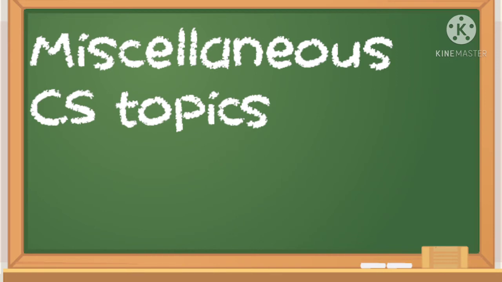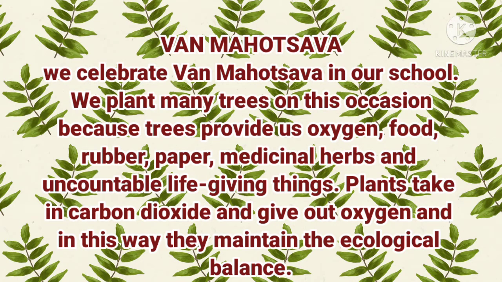Students, as the important topics of the chapters are completed, now let's see some miscellaneous topics of the chapter. So the first miscellaneous topic is Van Mahotsava. We have celebrated Van Mahotsava or Plantation Day in our school. So what is it and how does it maintain the ecological balance? Let's see.